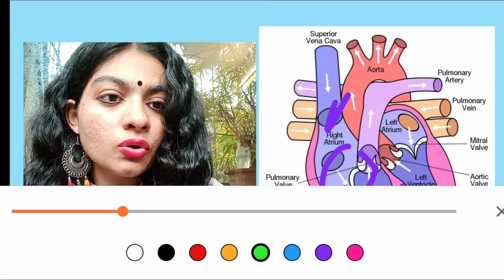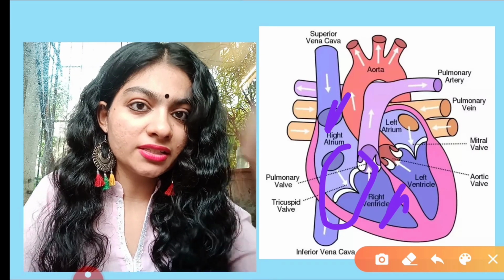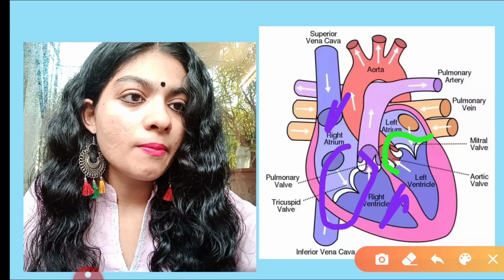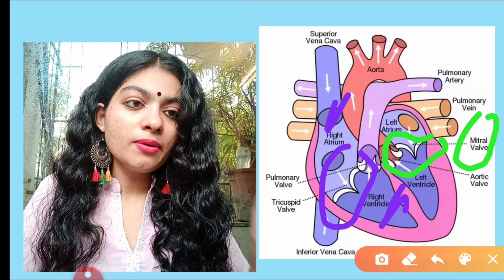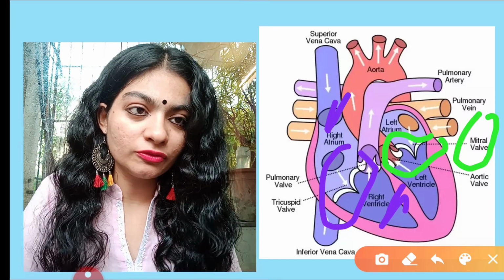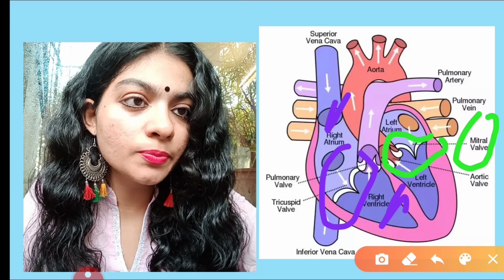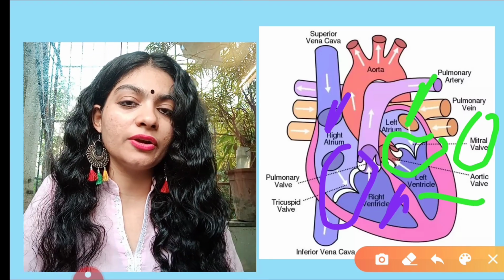Now let's look where the other valve is. On the left hand side of the heart, this is the right hand side, here we have the bicuspid valve. See, mitral valve and bicuspid valve are one and the same. Don't get confused. If I'm saying bicuspid valve or mitral valve, it is between the left atrium and left ventricle, that is on the left hand side of the heart.